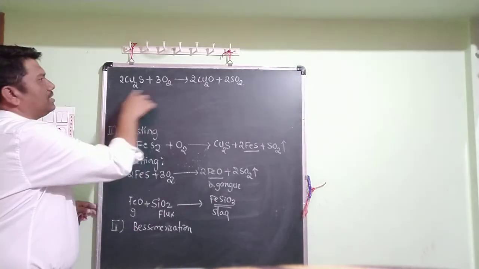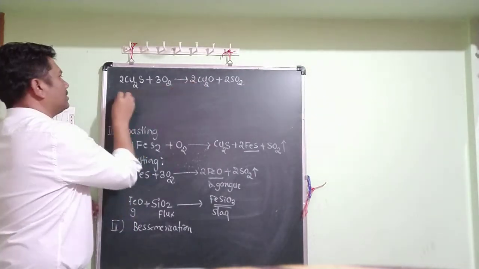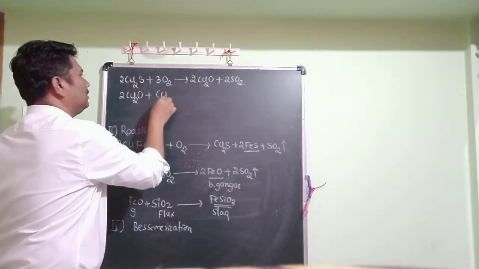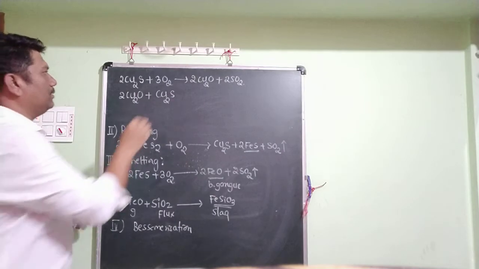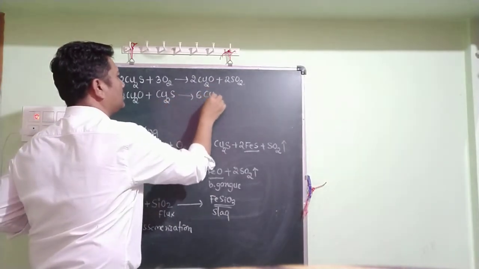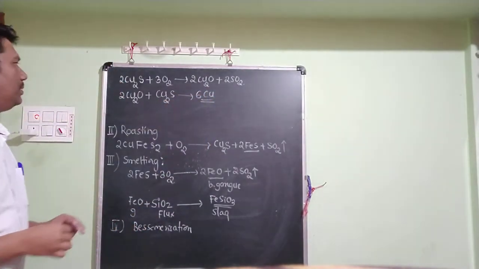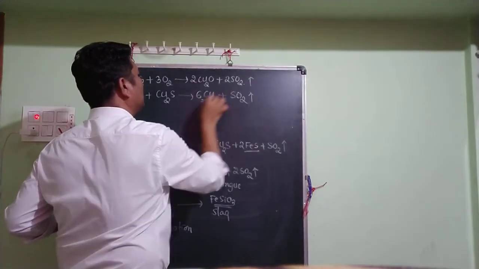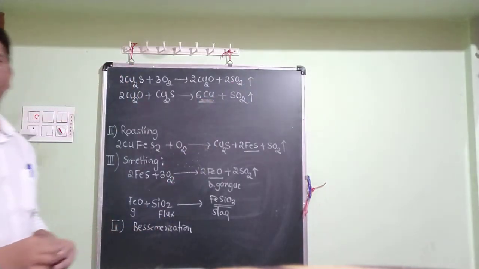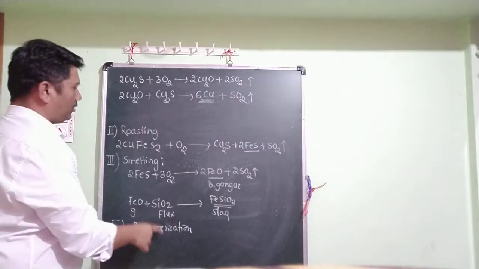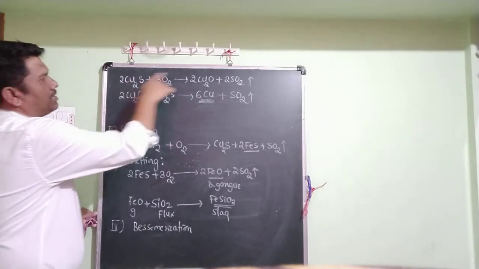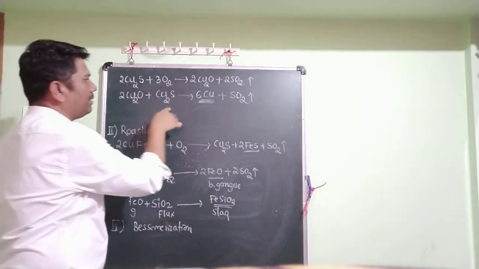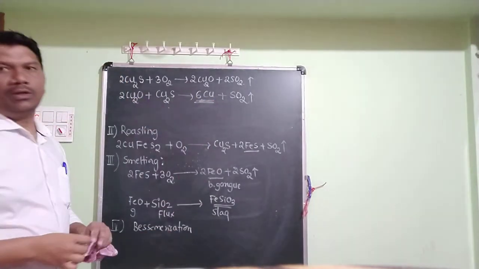During Bessemerization this reaction takes place, and again this 2Cu2O combines with Cu2S to form 6 molecules of copper plus SO2, and this is your impure copper. This is step number 4, Bessemerization. During Bessemerization, cuprous sulfide is converted into cuprous oxide, and that cuprous oxide further combines with cuprous sulfide to form impure copper.